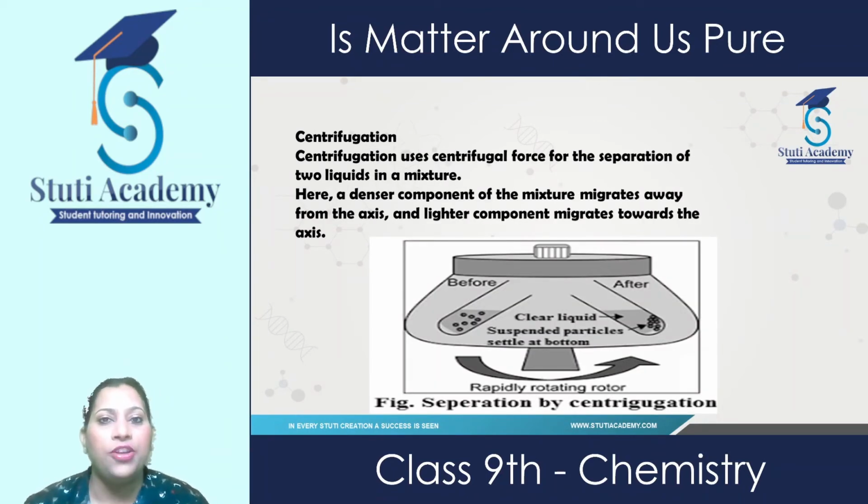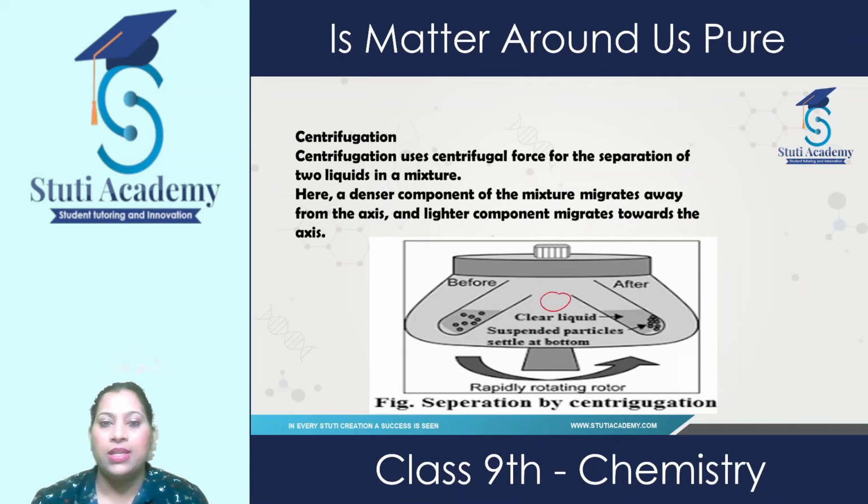Then we have centrifugation. In centrifugation, we may separate two liquids in a mixture. We use this centrifuge machine, which has an axis, and when we put this mixture in it, the denser component starts migrating away from the axis.